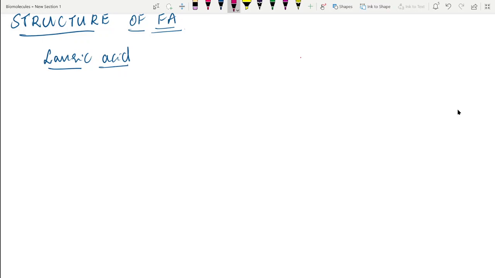Because it's a carboxylic acid, first write down 12 carbon atoms like this. By counting, 2, 4, 6, 8, 10, 12.